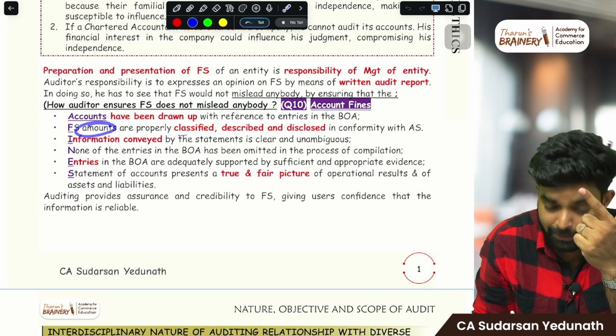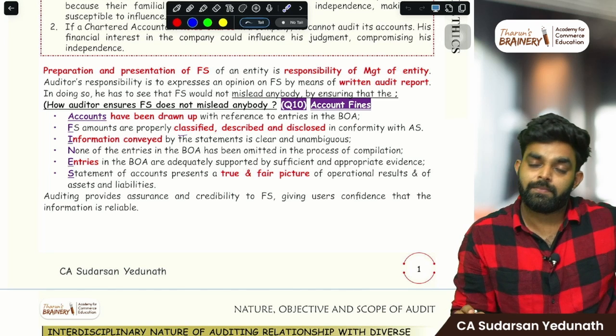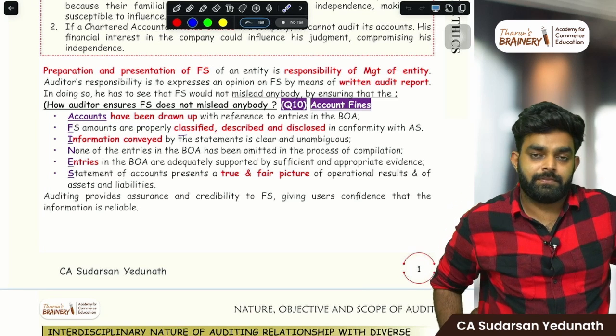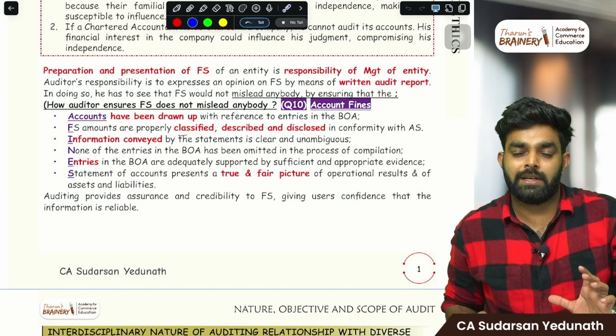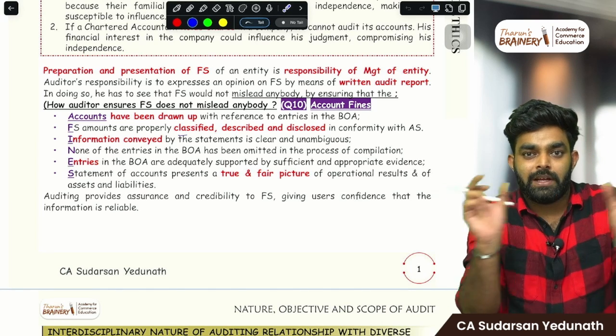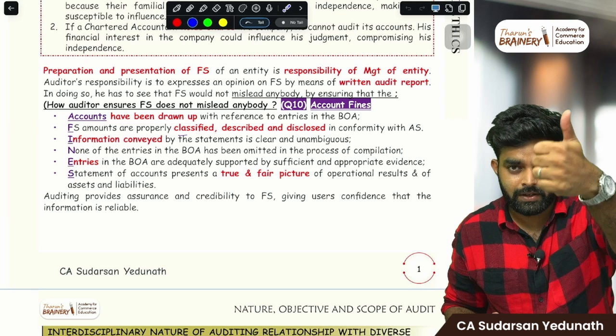Then F, financial statement amounts. Financial statement amounts are properly CDD, classified, described and disclosed as per accounting standards. That is, he will make sure all the amounts in the financial statements are as per accounting standards. Same. All the standards, everything are followed properly. Simple. Account find.